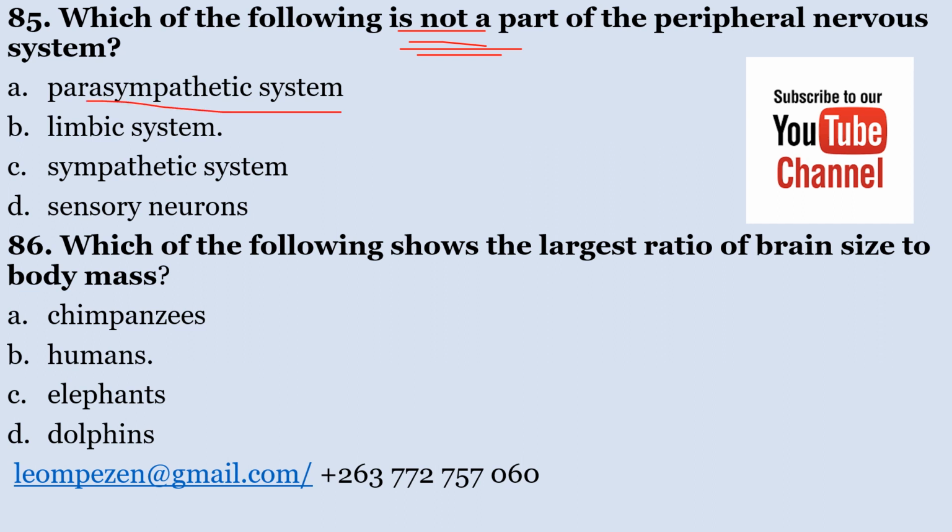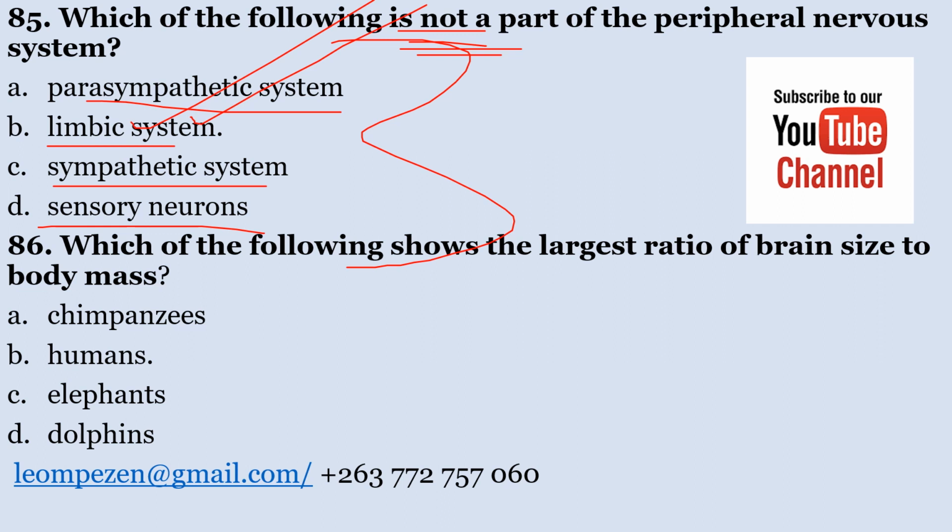A. Parasympathetic system, B. Limbic system, C. Parasympathetic system, D. Sensory neurons. Which of the following is not part of the peripheral system? So you realize of the four options, three are all parts of the peripheral nervous system, except one. So the correct answer here is limbic system. It is one part that is not part of the peripheral nervous system.